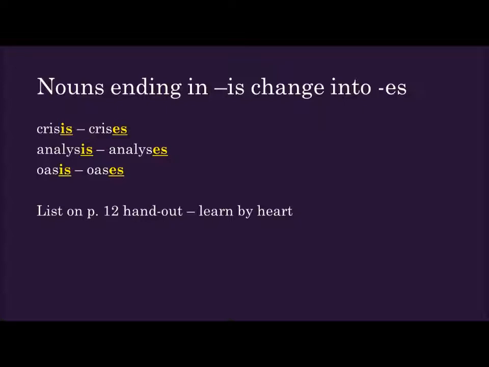In your handout on page 12, there is also a short list of nouns ending in IS. These change into ES in the plural. For instance, crisis, crises, analysis, analyses, oasis, and oases. And again, you will have to learn this list by heart.